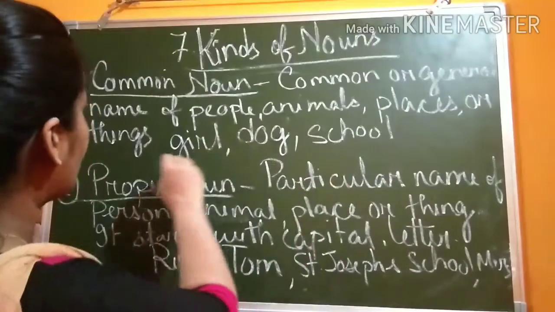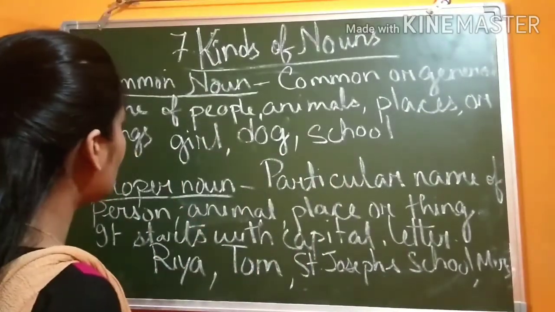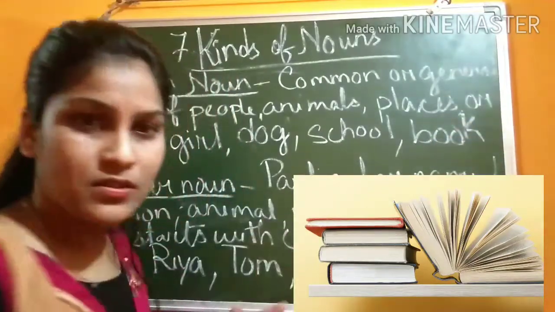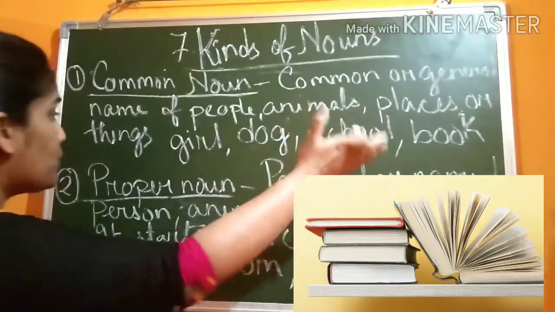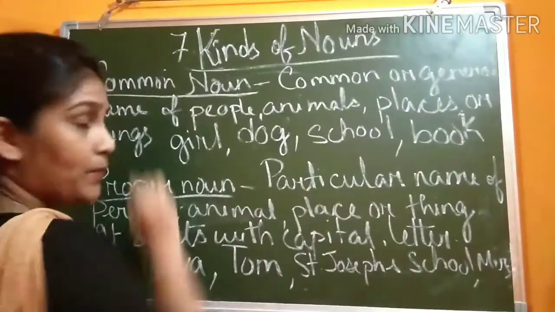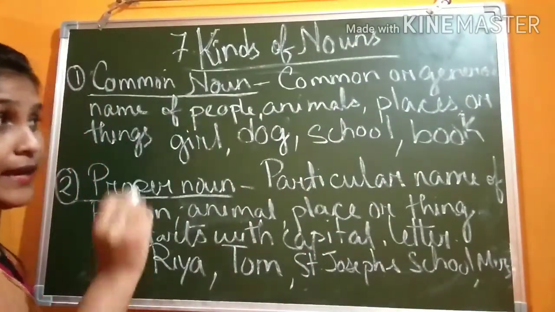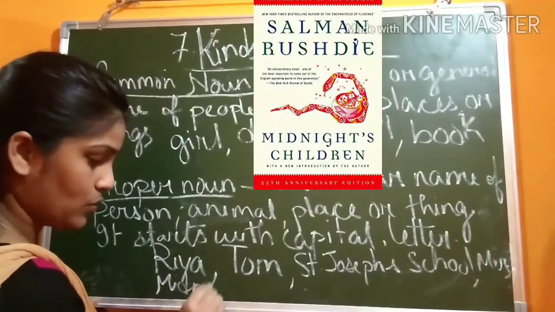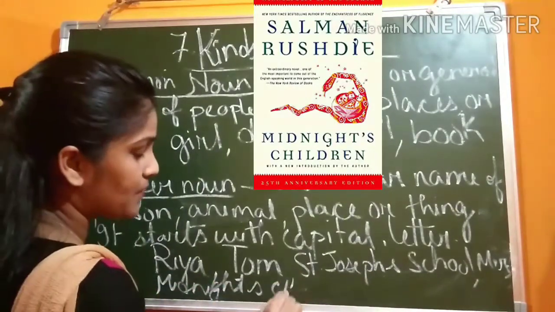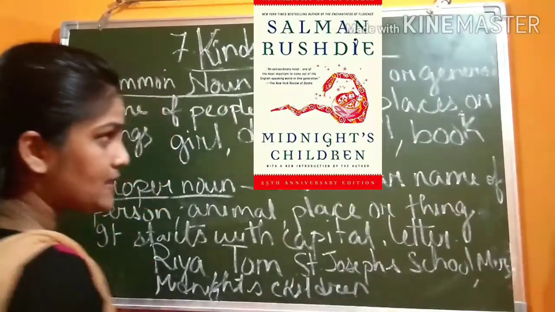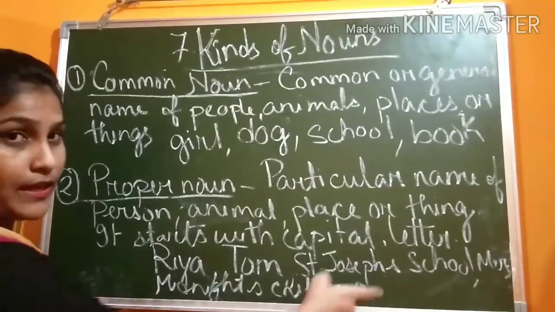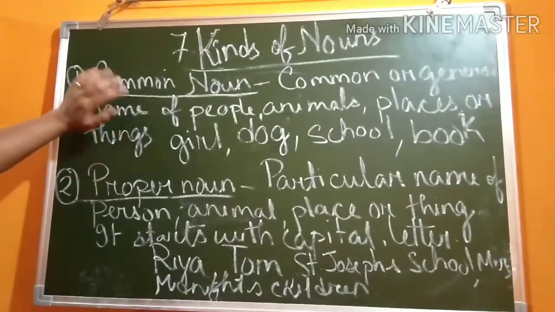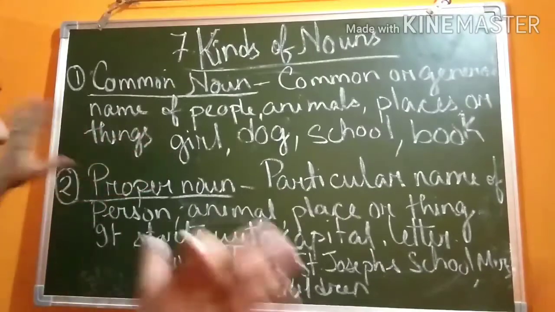Yes. Now, what is written? Things. So, things like book. If I say book, there are many books. Yes. So, if I say book, then this one will be what? Common noun. But if I name the book, like Midnight's Children, suppose the name of the book is Midnight's Children. This is what? Proper noun, because the name of the book is written, a particular name. Understood the difference? If the name of the girl we don't know, there are many girls, so it will be common.